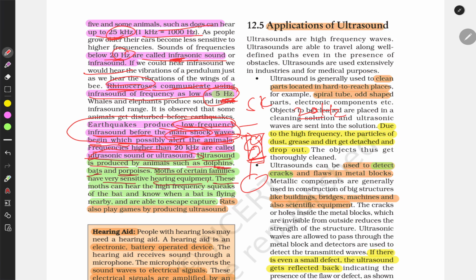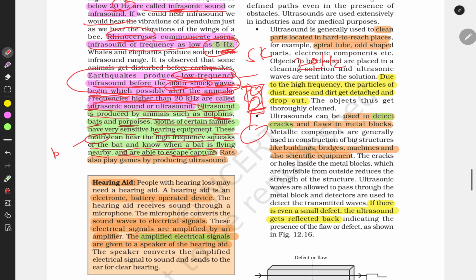These moths can hear the high frequency squeaks of a bat and know when the bat is flying nearby, and are able to escape capture. A moth is like a butterfly, a species similar to a butterfly.